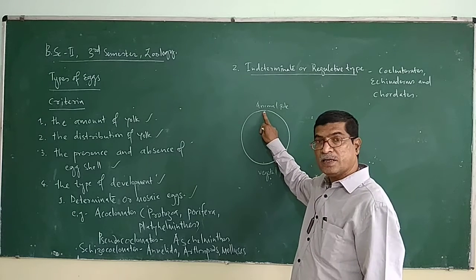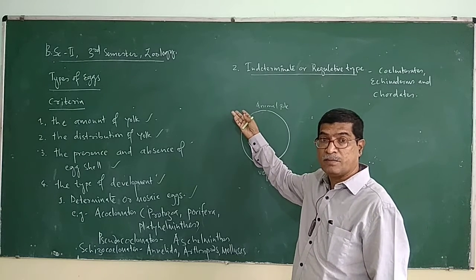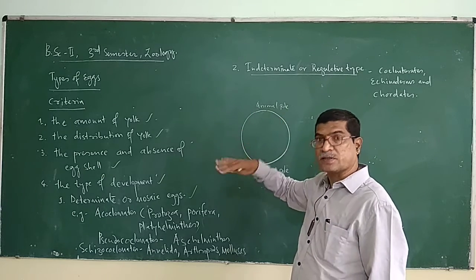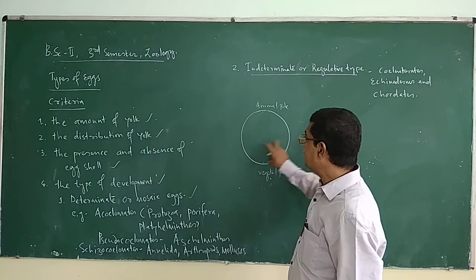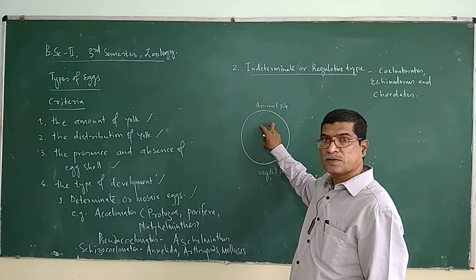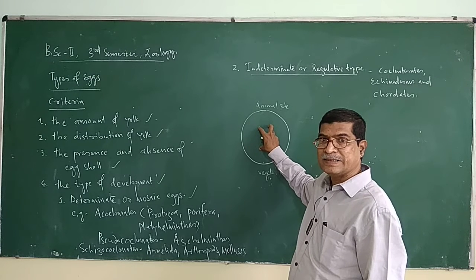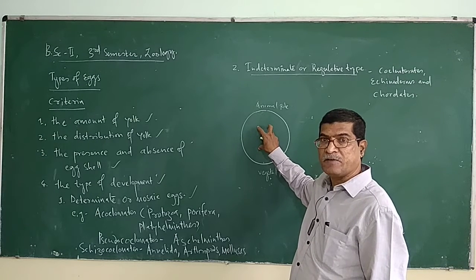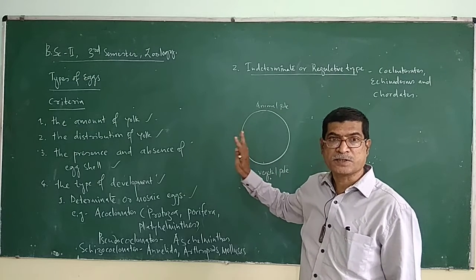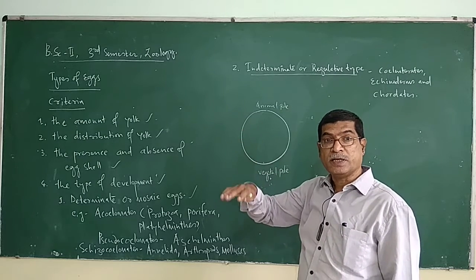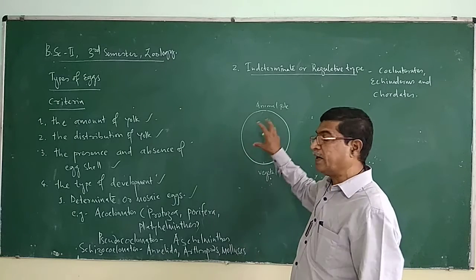The anterior part of the egg develops into the anterior part of the embryo. Dorsal surface, ventral surface, lateral surface, all surfaces, parts of the egg, their fate is fixed, not changed. It is fixed before the fertilization, even after the fertilization, fate is not changed.